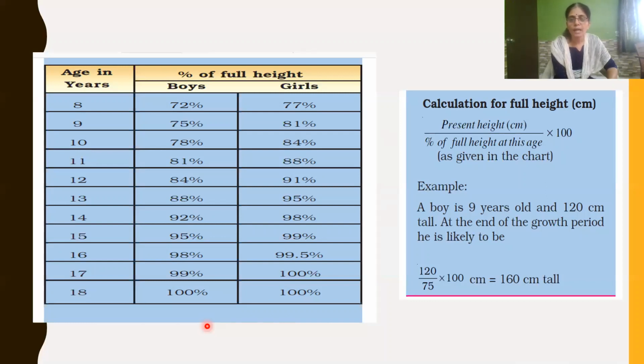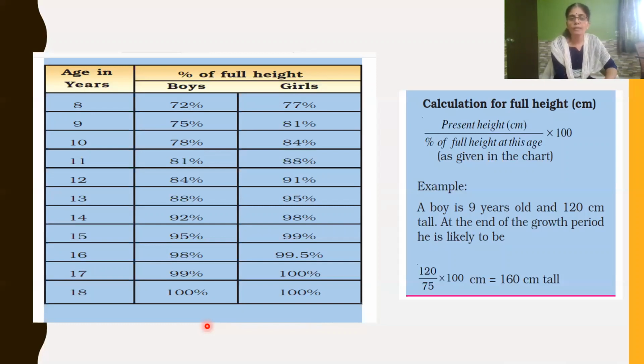So present height divided by percentage of full height, multiplied by 100, gives you your full height in future. Here, it is 120 upon 9 years, and 75% of height is already reached. So 120 divided by 75 into 100 gives 160 centimeters. So that 9-year-old boy's full height in future is 160 centimeters.